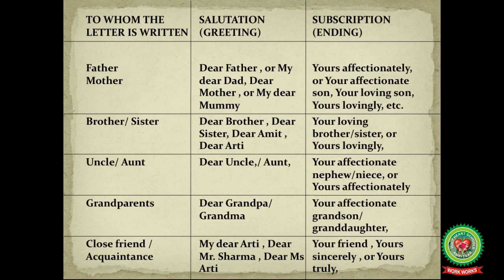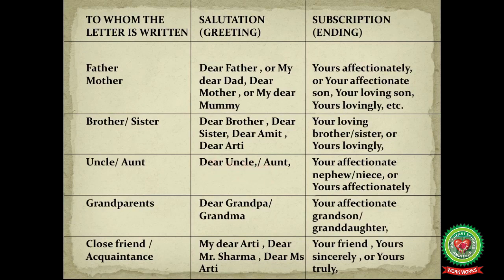Now, if you are writing a letter to your brother or sister, your salutation should be dear brother, dear sister, or you can write their names like dear Amit or dear Aarti. And subscription should be your loving brother or sister, or you can simply write yours lovingly. Now, if you are writing a letter to your uncle or aunt, your salutation should be dear uncle or dear aunt.